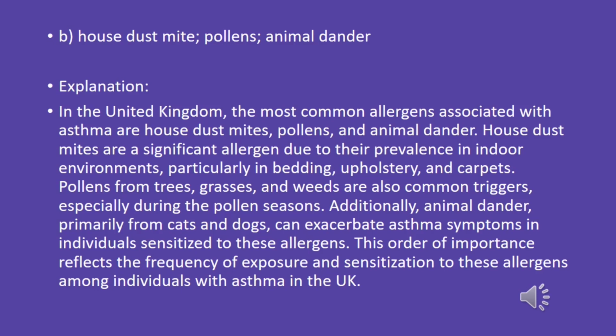Explanation. In the United Kingdom, the most common allergens associated with asthma are house dust mites, pollens, and animal dander. House dust mites are a significant allergen due to their prevalence in indoor environments, particularly in bedding, upholstery, and carpets. Pollens from trees, grasses, and weeds are also common triggers, especially during the pollen seasons. Additionally, animal dander, primarily from cats and dogs, can exacerbate asthma symptoms in individuals sensitized to these allergens. This order of importance reflects the frequency of exposure and sensitization to these allergens among individuals with asthma in the UK.